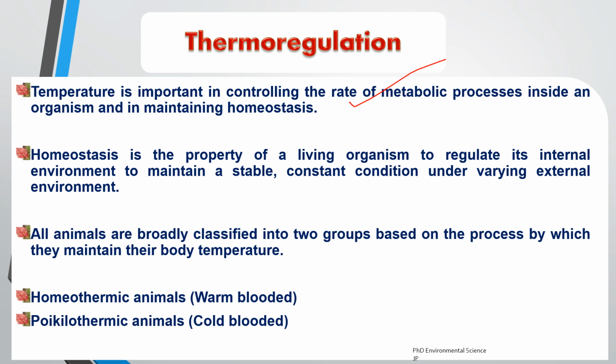Now, it is the property of a living organism to regulate its internal environment to keep the conditions stable, such as temperature, pH, water balance, despite changes in the external environment. Homeostasis is essential for maintaining life functions, enabling organisms to adapt to varying environmental conditions.